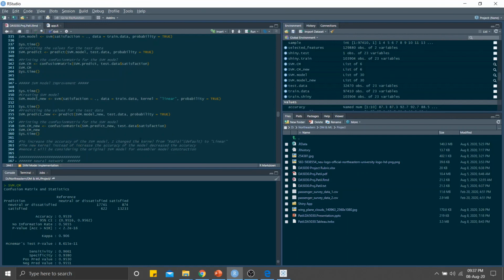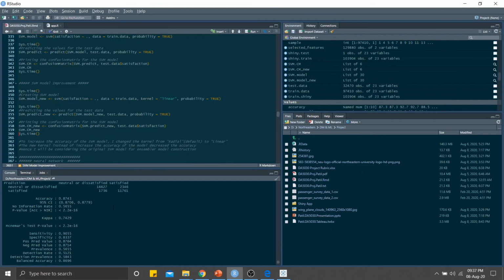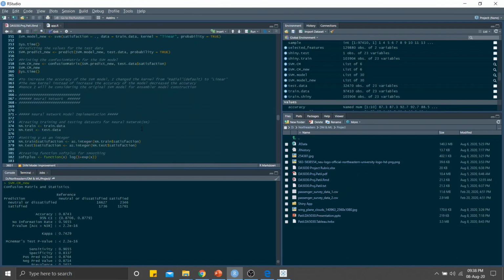To increase the accuracy of the SVM model, I tried to change the kernel from radial to linear. Radial is the default one, and linear is what we can change it to. Surprisingly, when checking the accuracy for the linear model, it decreased to 87.43%. So instead of increasing the accuracy of the model, it decreased the accuracy. So I'll be using the default version of the SVM model to construct the ensemble model.